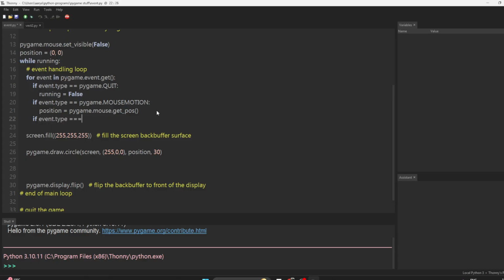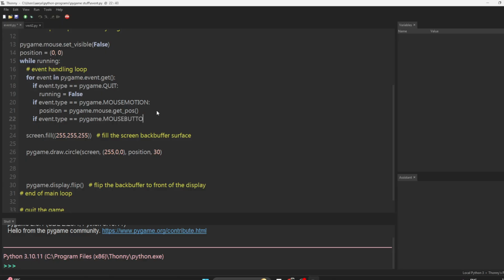My stop is equal to pygame dot key. Again, mouse is the same as with the key thing, where you have down and up. You have that with the mouse also: mouse button down and mouse button up.